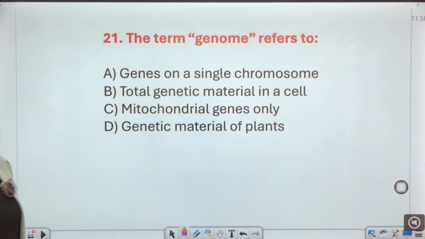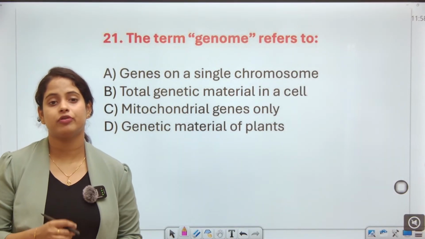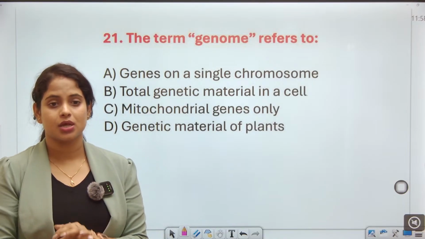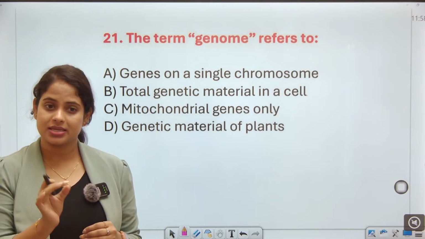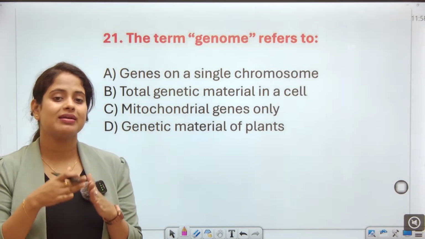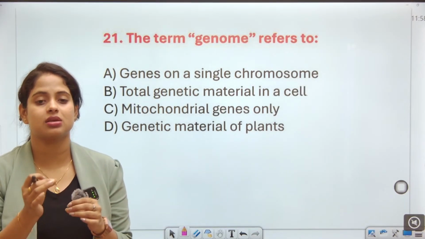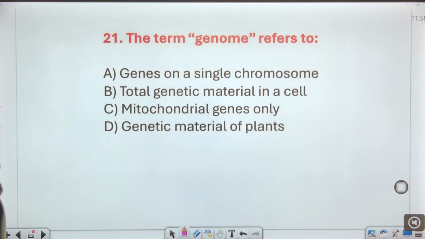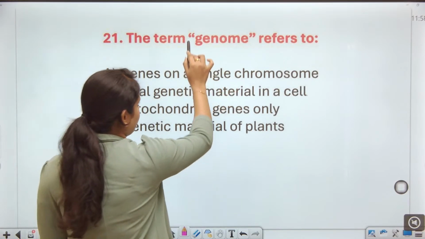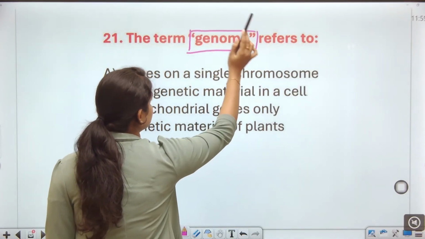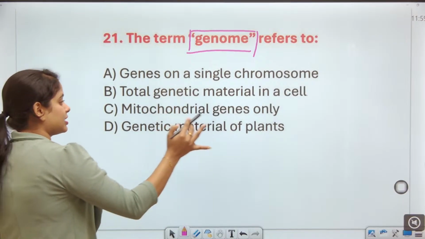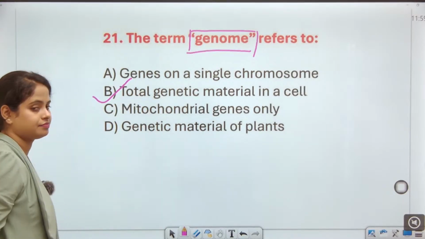Next, the term genome refers to what? The genes on a single chromosome, the total genetic material in a cell, the mitochondrial genes only, or the genetic material of a plant. What will be the right answer? The term genome refers to the total genetic material in a cell.